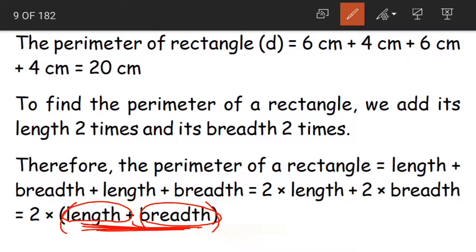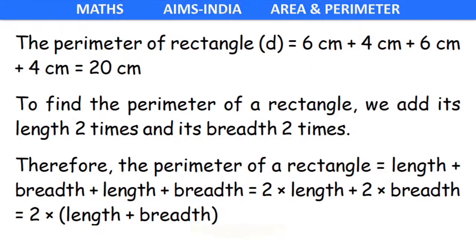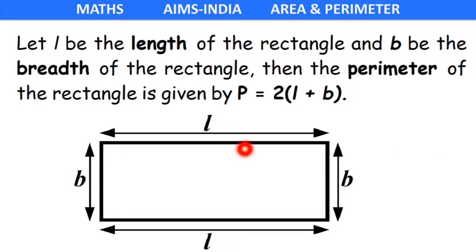Only after adding them, we have to multiply by 2. Understood children? The brackets are important. Is this clear children? 2 into length plus breadth is the perimeter of a given rectangle.